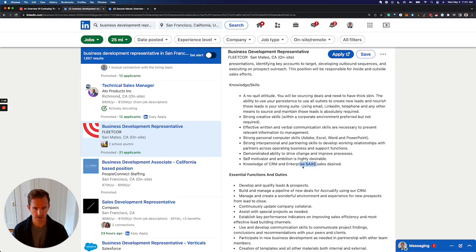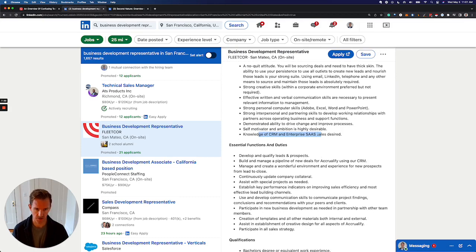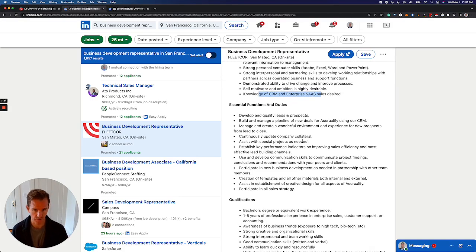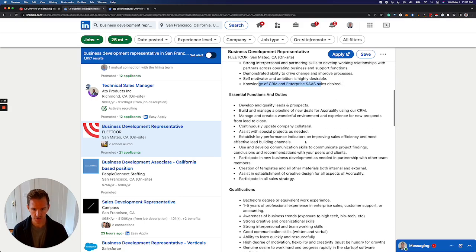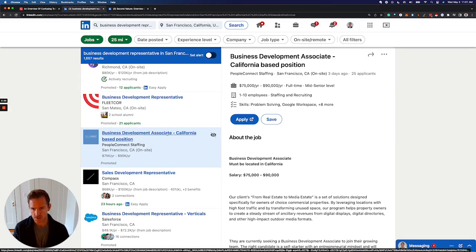Okay, so they mentioned knowledge of CRM and enterprise SaaS. So SaaS is software as a service. That's a commonly used term in selling software or in the tech sales world. So this is probably a role that you'd want to apply for. Business development associates. This is interesting. They say associate, not representative.